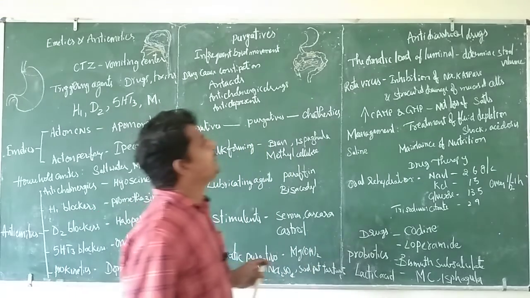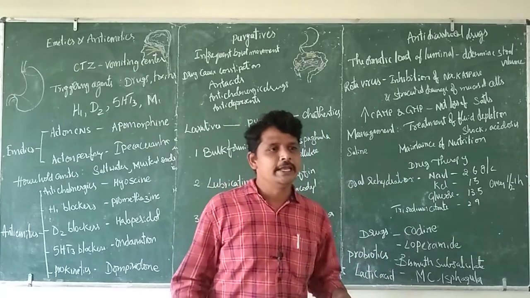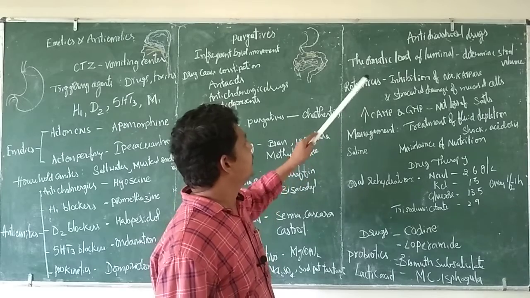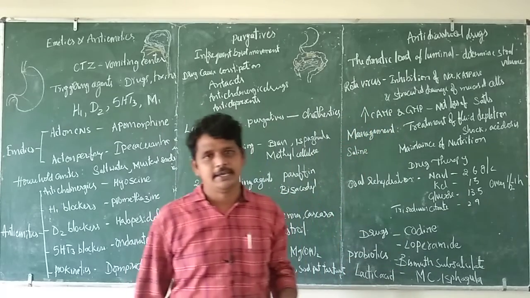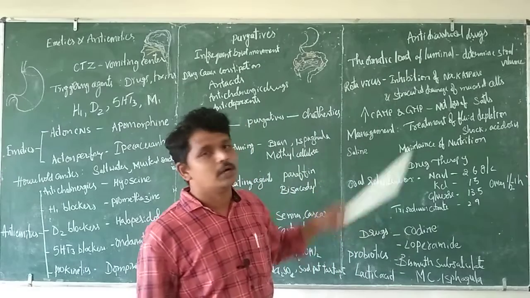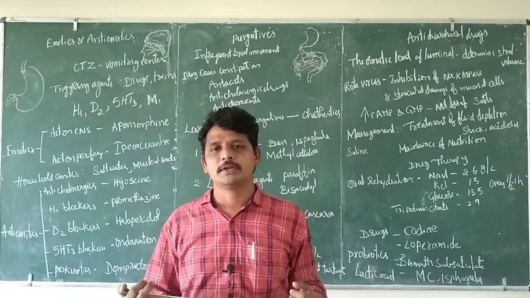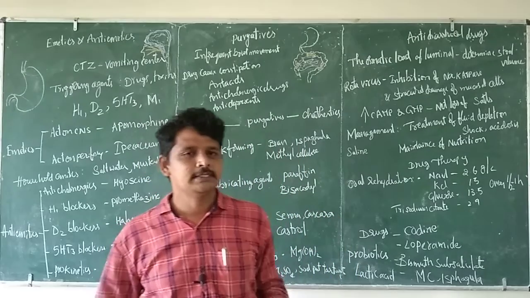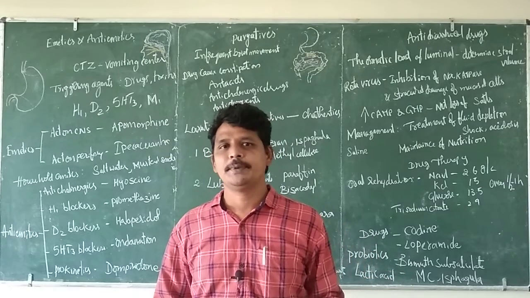Next we go for the antidiarrheals, the agents which will inhibit diarrhea. The osmotic load of the lumen is the main cause of diarrhea. This osmotic load may be because of a virus or bacteria which pulls the water. Normally, the bacteria or virus will damage the sodium potassium ATPase or the mucous membrane.